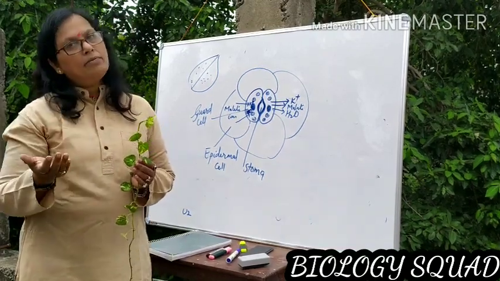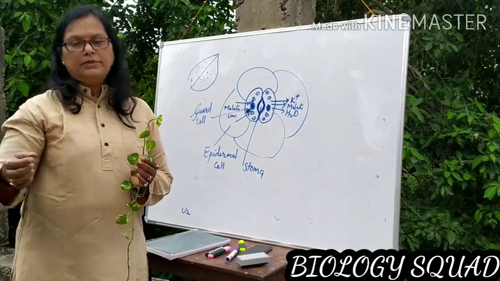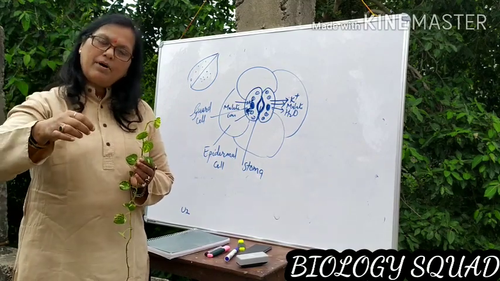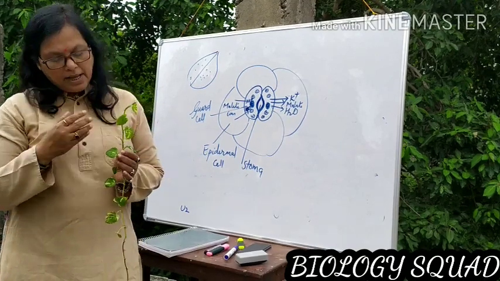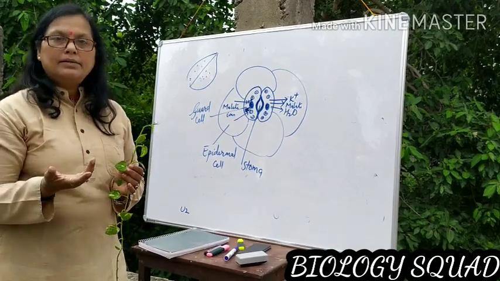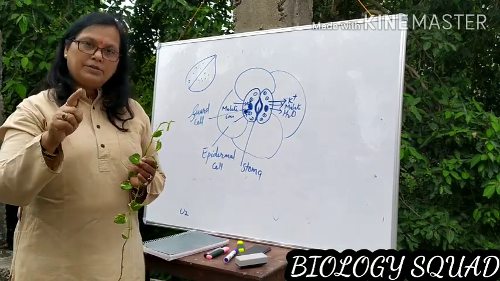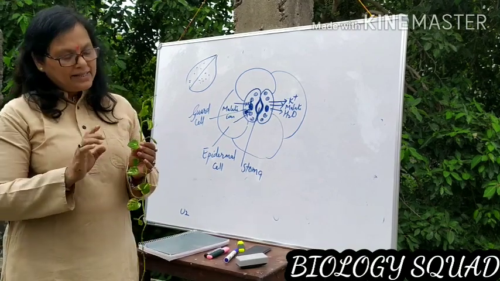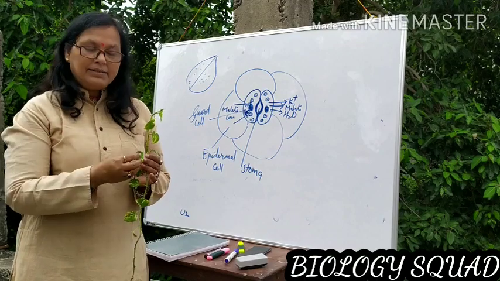Then take the leaf out, let it cool and then put some iodine drops. If you put iodine drops, then at certain places there will be appearance of blue-black color. This shows the presence of starch because iodine is the confirmatory test for starch.